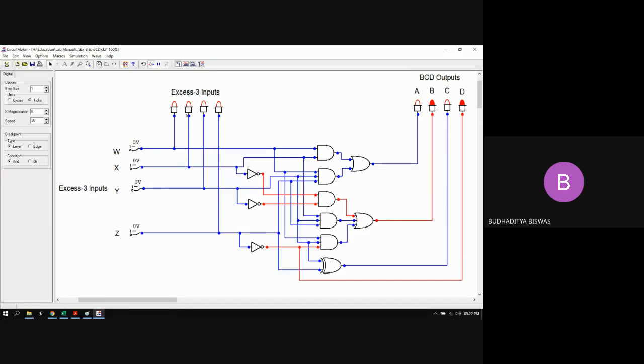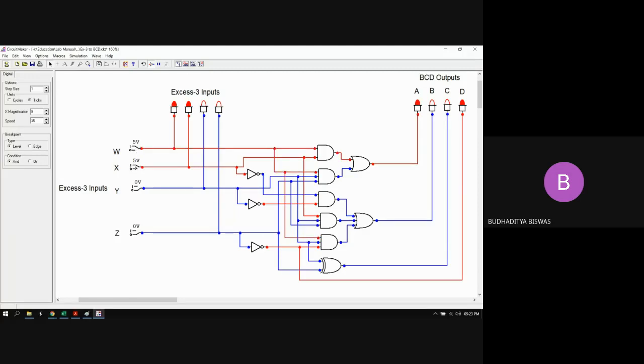So that's why up to 2 we should not take the input variable. These are the don't care conditions. So if the input variable is 2, we should not take it. But if I give 3, then you see this is a valid input for the BCD, and if the input is 3, then the output is 0. If it is 4, then the output is 1.